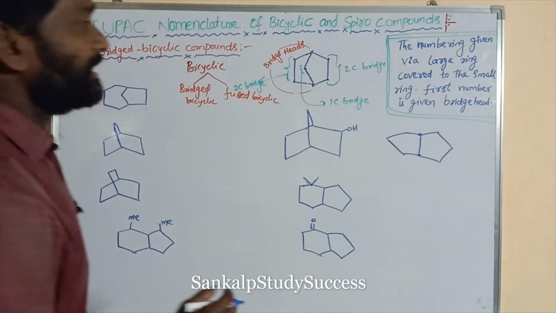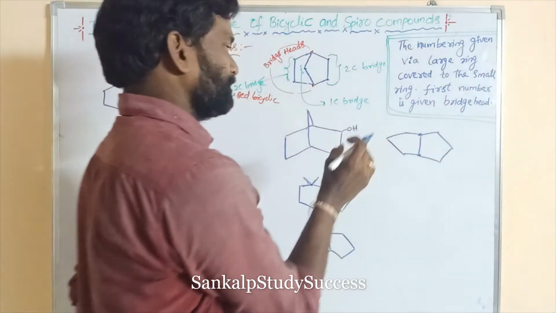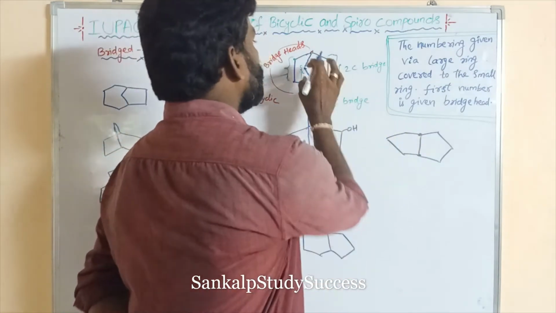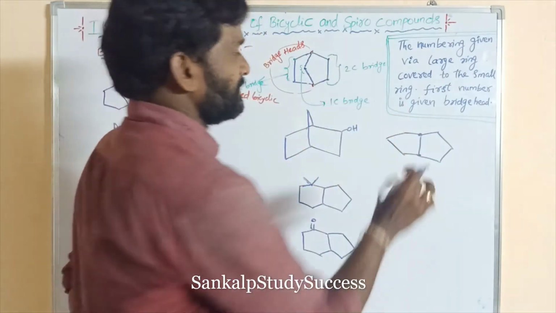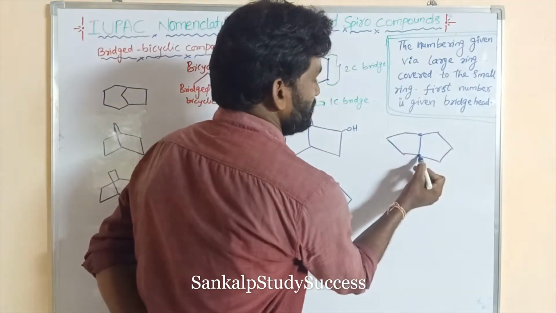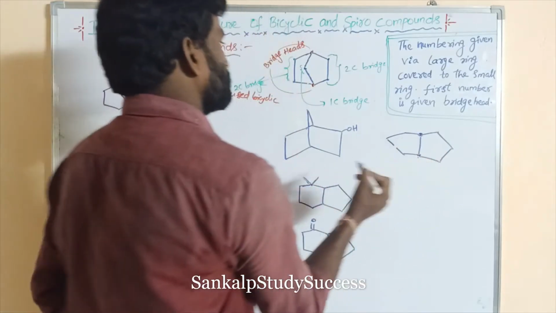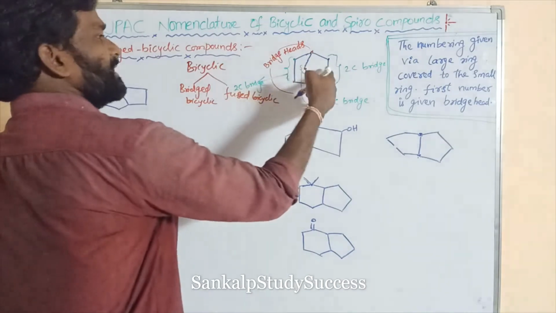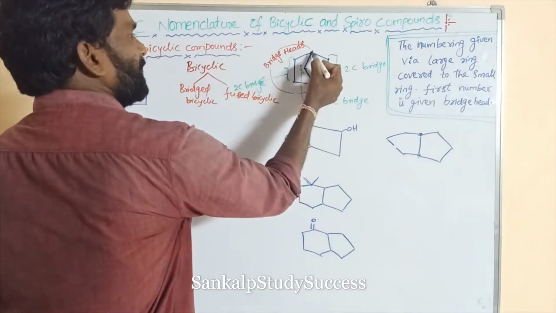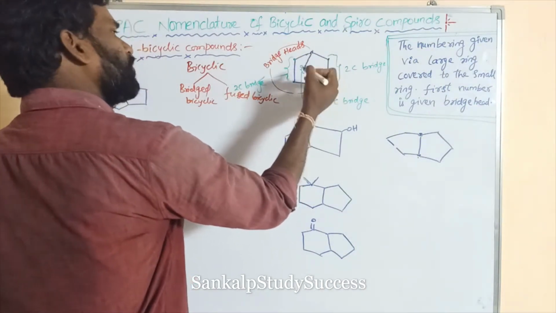What is bicyclic? Two cycles containing two or more common carbons. These are two common carbons. These two cycles contain these two common carbons. But these two cycles contain three common carbons, 1 2 3, or more.